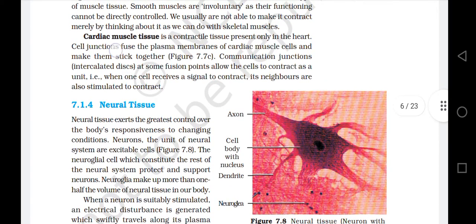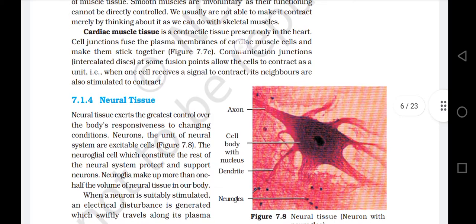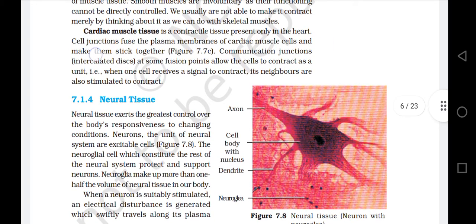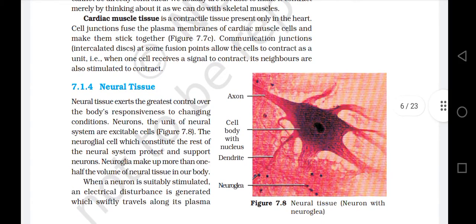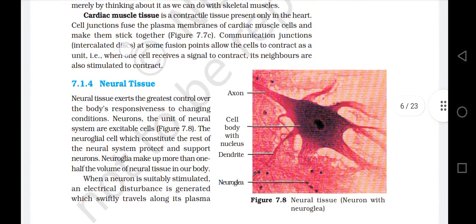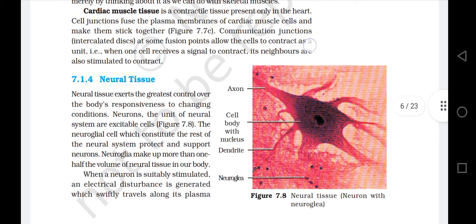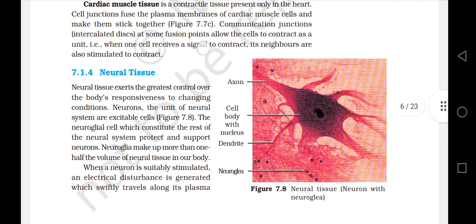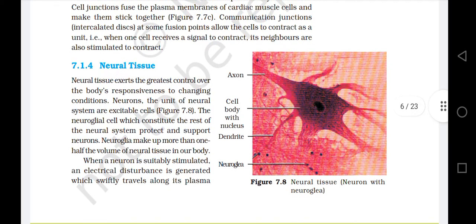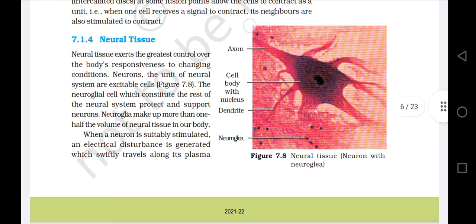Cardiac muscle tissue is a contractile tissue present only in the heart. Cell junctions fuse to the plasma membrane of cardiac muscle cells and make them stick together. Figure 7.7c: communication junctions, intercalated discs, at some fusion points allow the cells to contract as a unit. That is, when one cell receives a signal to contract, its neighbors are also stimulated to contract.